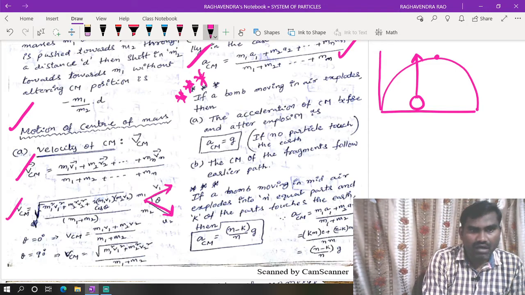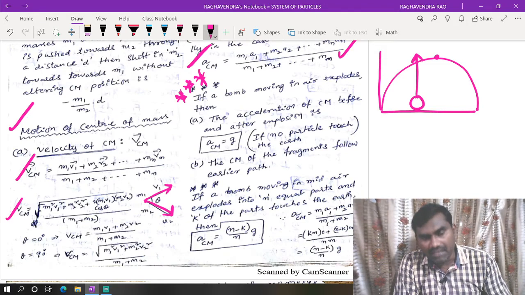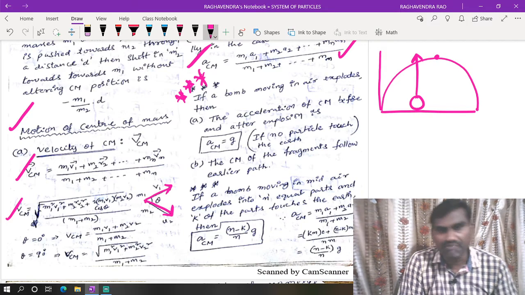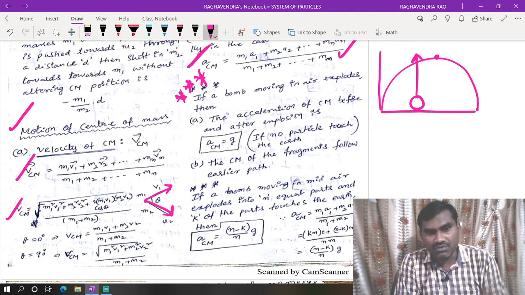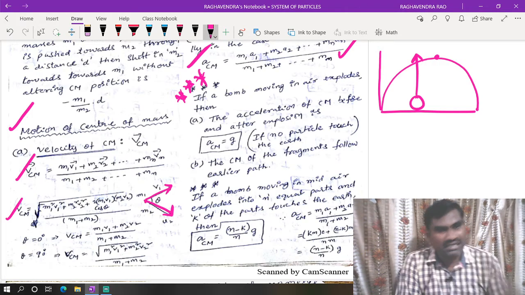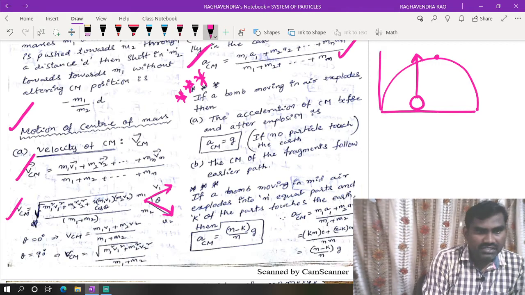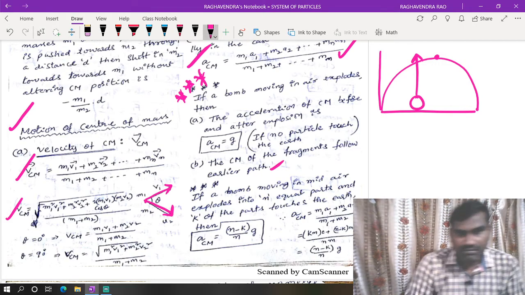Then what happens? Every particle is under an acceleration due to the earth. That is called acceleration due to gravity. So every particle which is above the surface of the earth is attracted toward the earth with an acceleration due to gravity. Okay, right. The center of mass of the fragments follows the earlier path.